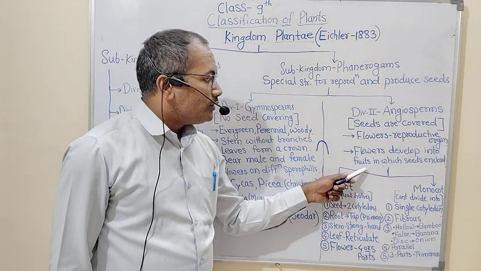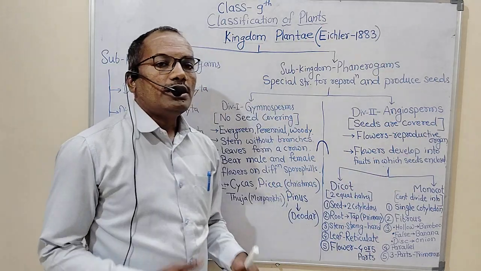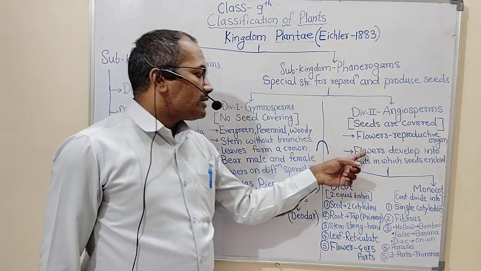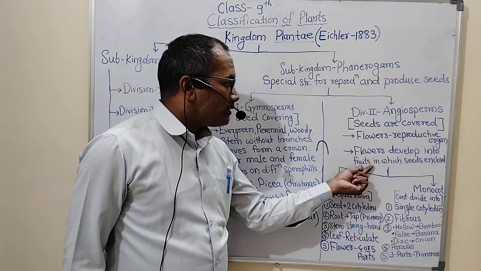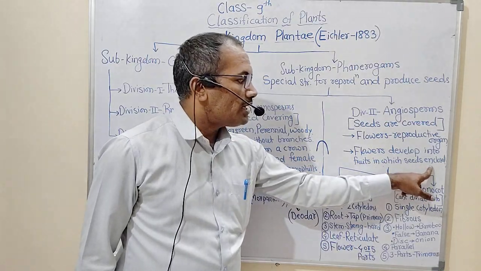So flowers develop into fruits in which seeds are then enclosed. Means flowers get converted into fruits and then fruits contain seeds which have a covering.